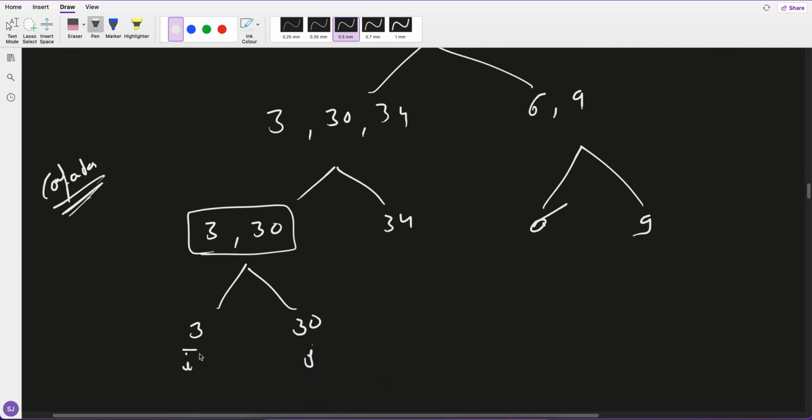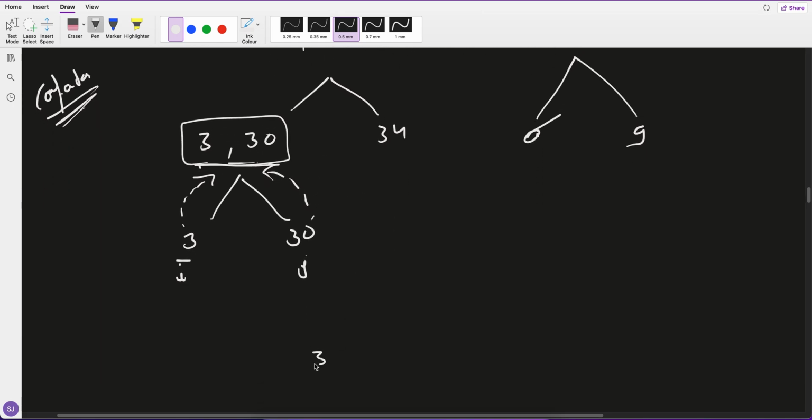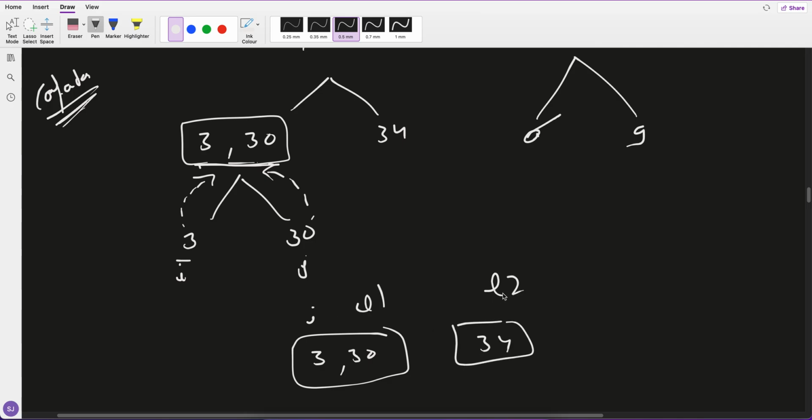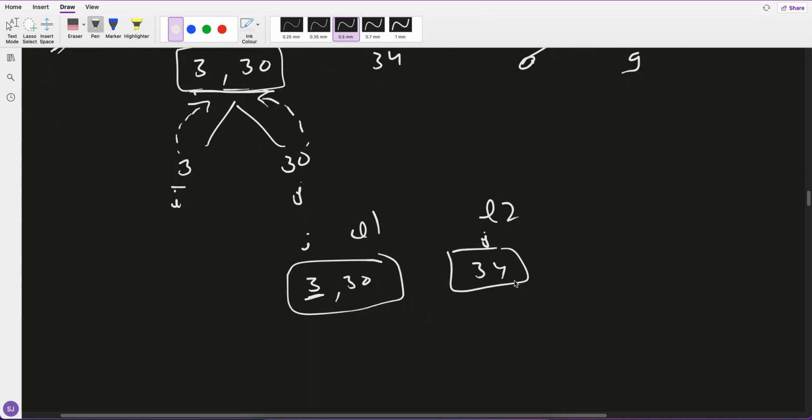330 or 303? If 330 is bigger, we will keep it as 330. Now 330 is currently my I, and this is another list. So list 1, list 2, and currently this is J. First compare the first elements: which one should go first, 334 or 343?